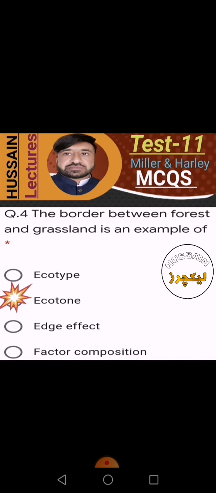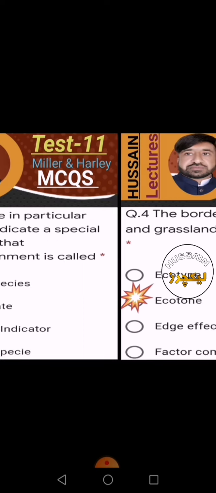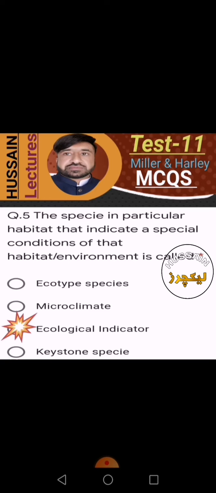The border between forest and grassland is an example of ecotype, no; artifact, no; factor composition, no; ecotone, yes. The species in a particular habitat that indicate special conditions of that habitat or environment is called ecotype species, no; microclimate, no; ecological indicator, yes.